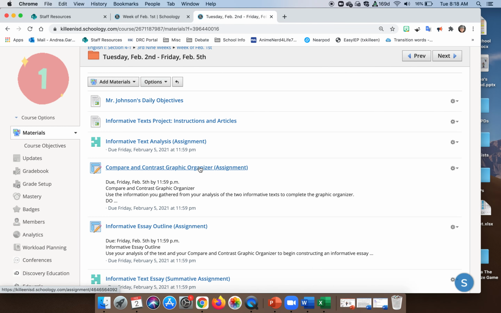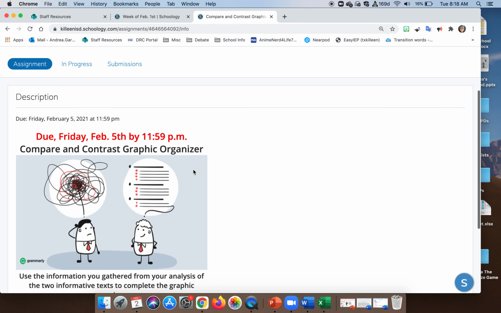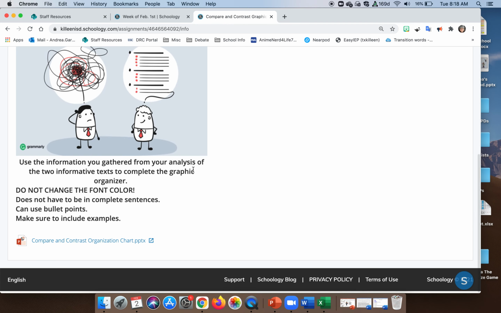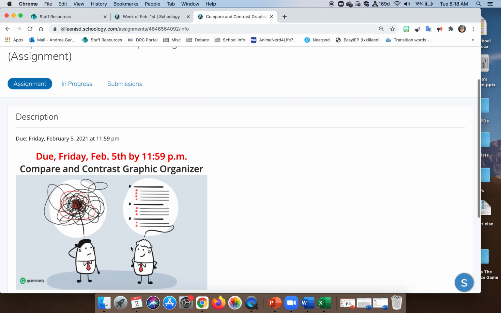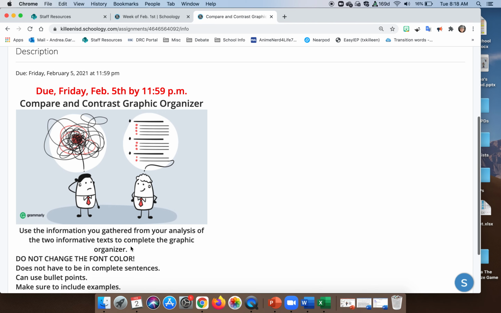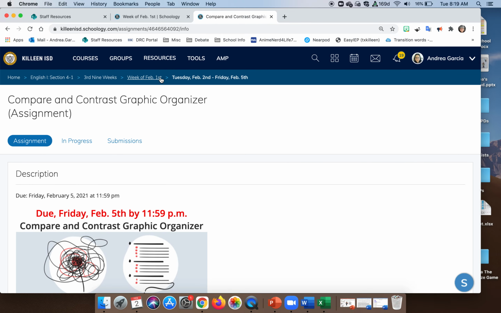Then you have your compare and contrast organizer. This again is set up the same way the previous organizer was set up, and you're just going to click this link down here, and it's going to open a copy for you, and it will track it as you go, and then you'll just hit submit. Do not change the font colors. You don't have to write in complete sentences. You can use bullet points, and make sure to include examples so it's easier for you when you're creating your essay. You don't have to go back through all the article again to find that.